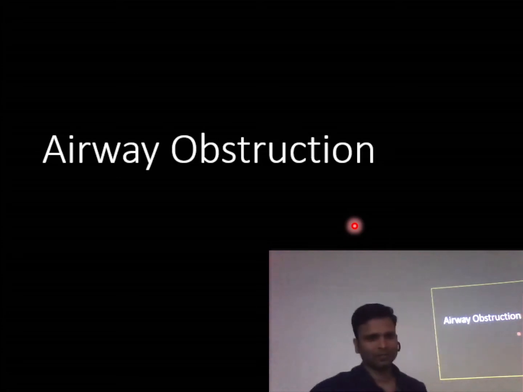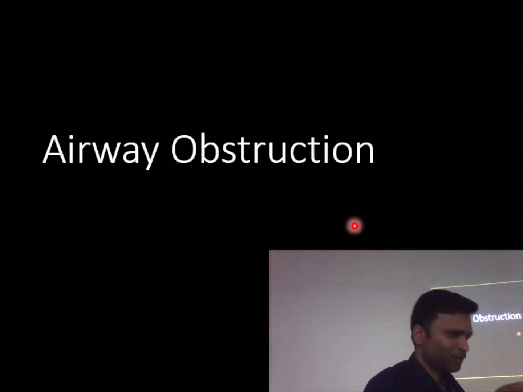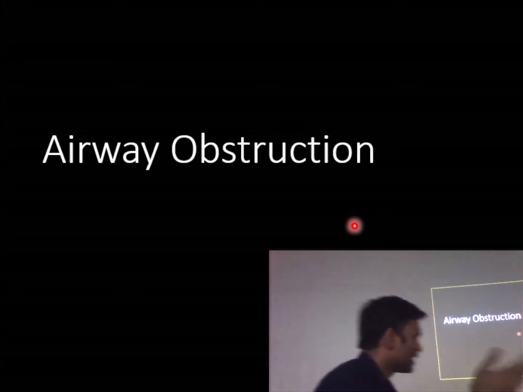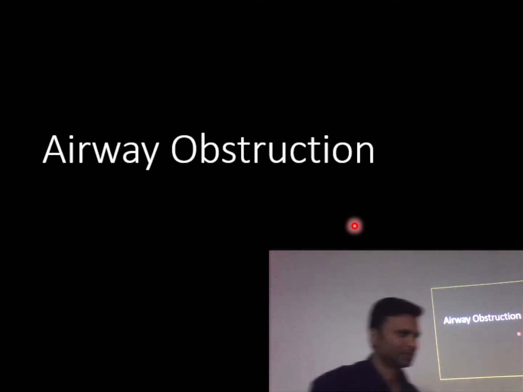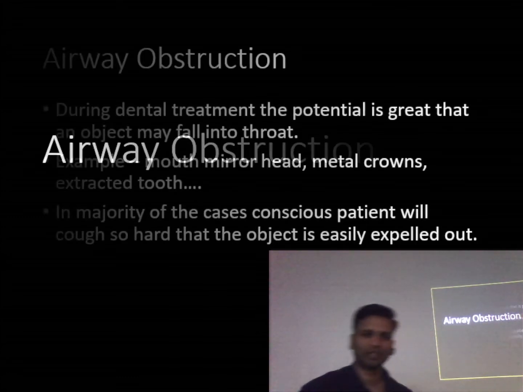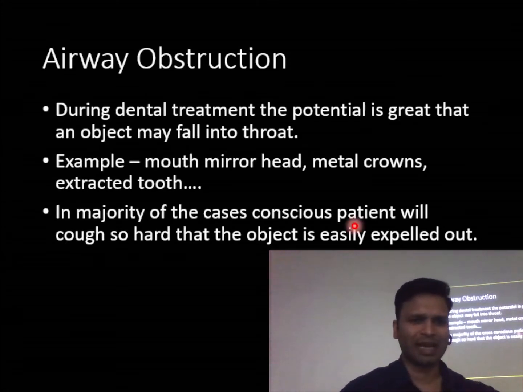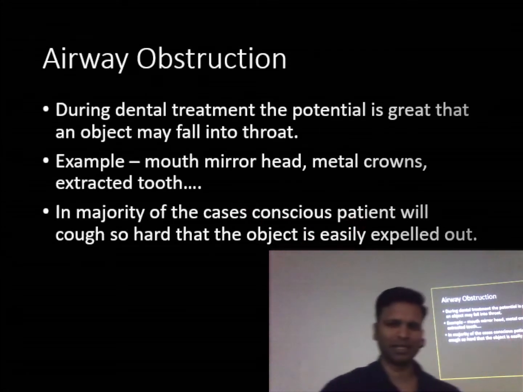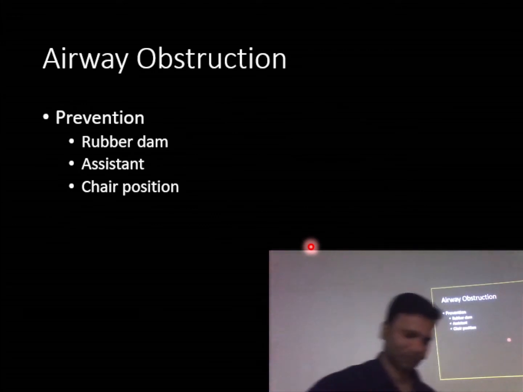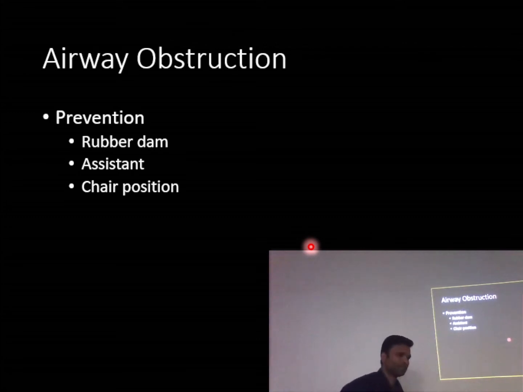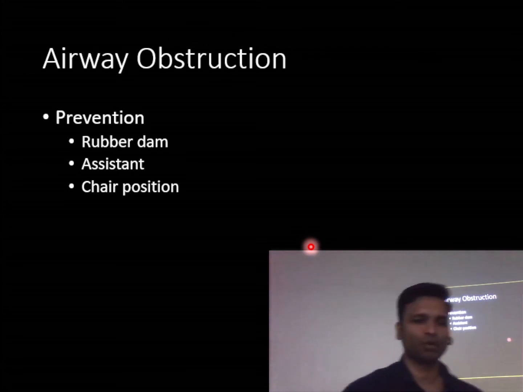Majority of the time it goes into the esophagus. If it goes into the esophagus, it will come out by morning, right. Suppose if it goes into the trachea, through the larynx, then what will happen? Let me show you the images. As I told you, these are all the things. It will be expelled out because of the, what do you say, reflexes. Okay, yes. So how do you prevent this? Suppose a foreign body is going, how do you prevent it from going in?